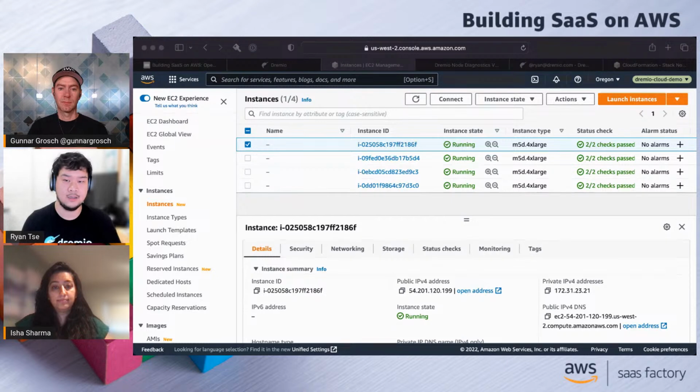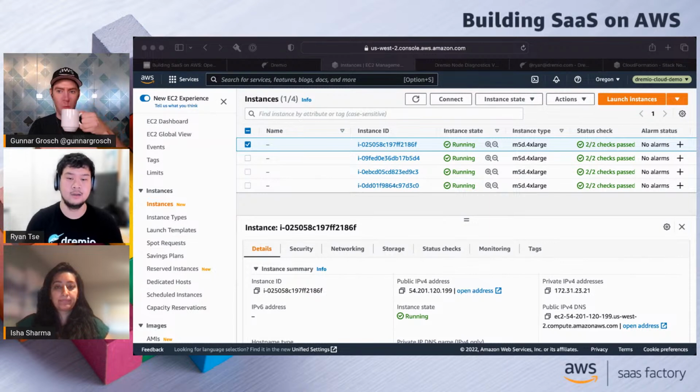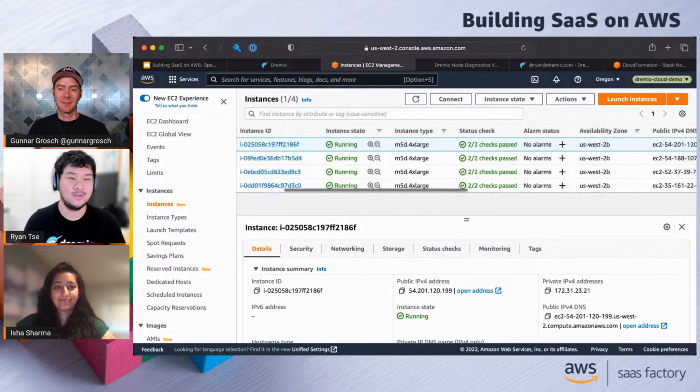So I'm going to take us through some of the debugging and diagnostic tooling that we've built around Dremio Cloud to make that really easy for our customers to collaborate with us, in a way of like, hey, I'm seeing these instances that are created, but I'm not seeing them in Dremio Cloud. What's happening? Do you have any advice for me in terms of how to navigate around that? So let me try to do this basically live here and show off some of those tools that we have.